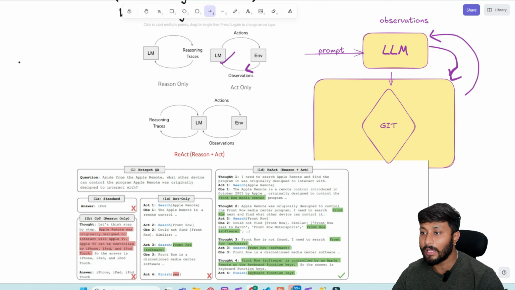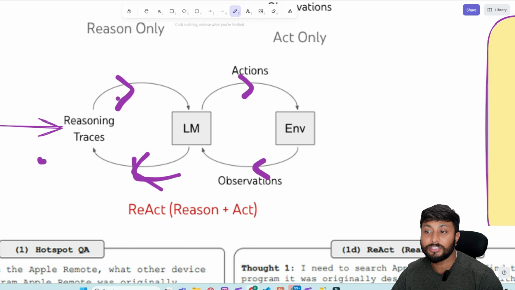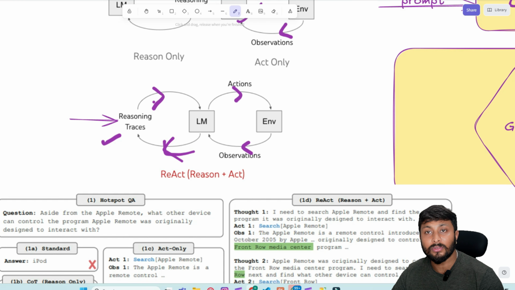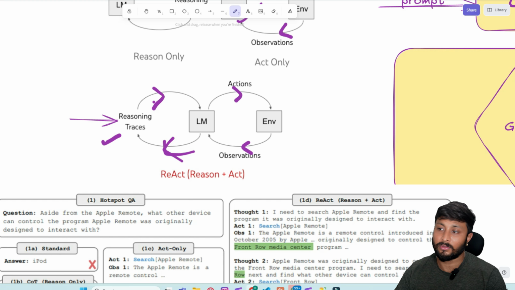We give some prompt to this particular LLM, it does some reasoning, and the LLM asks to do some actions. Let's suppose in this case we are hitting the GitHub repository and we get some observations, and we provide those observations to this LLM. This LLM will use these observations to do some other reasoning, another chain of reasoning. So this will be a chain of thoughts, but it is multiple short chains of thoughts.